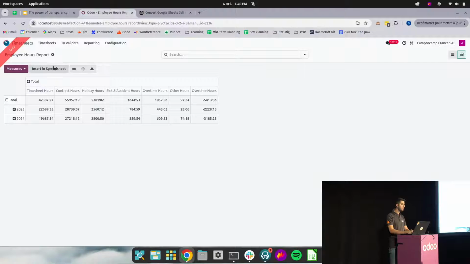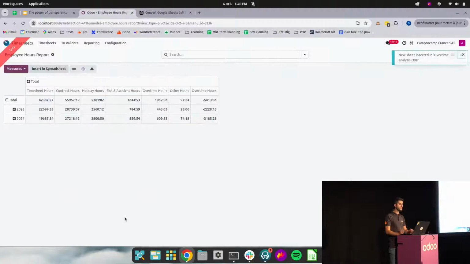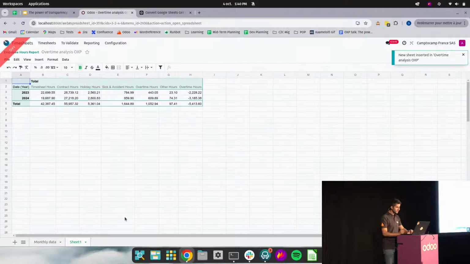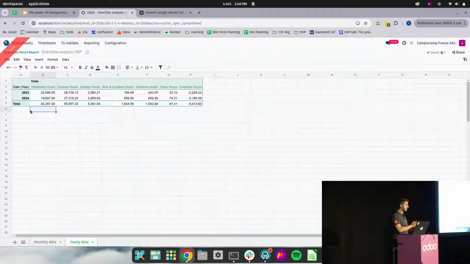Perfect. And I will insert it in a spreadsheet as well, but I will select the spreadsheet that I have just created. Confirm. Okay, let me just rename this spreadsheet for the sake of usability, yearly data. Now we have our monthly data, we have our yearly data, but we need to tweak a little bit the formulas that we are using.